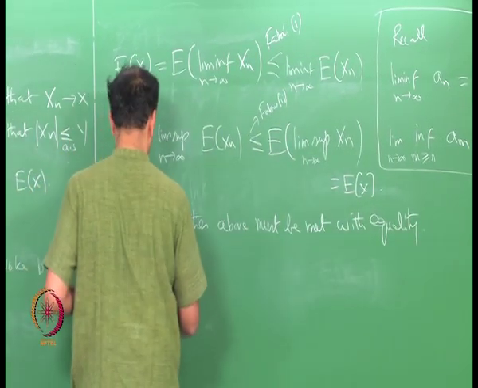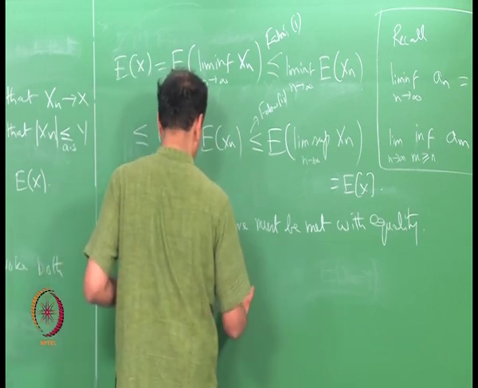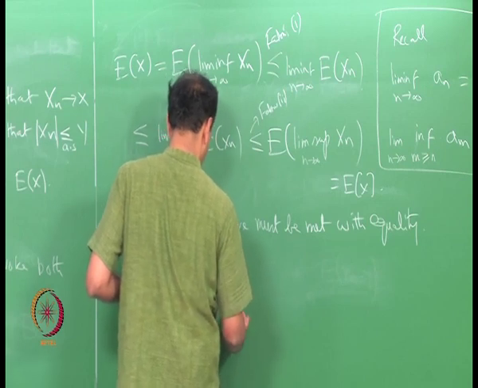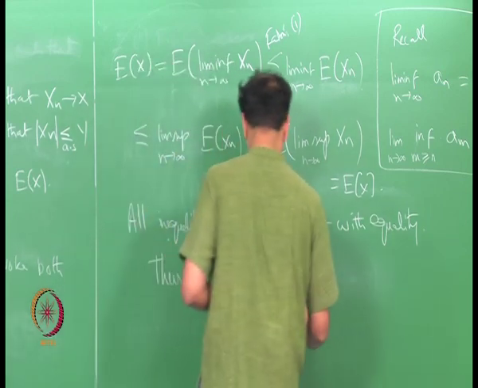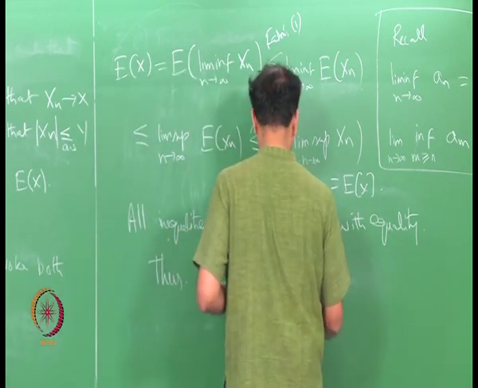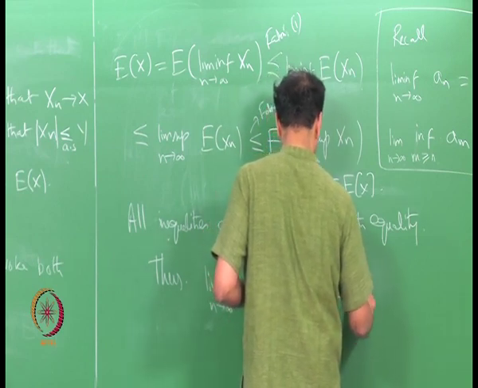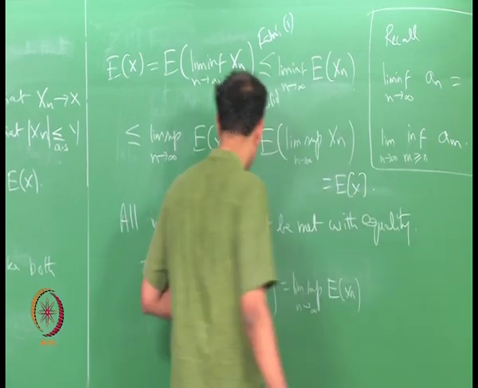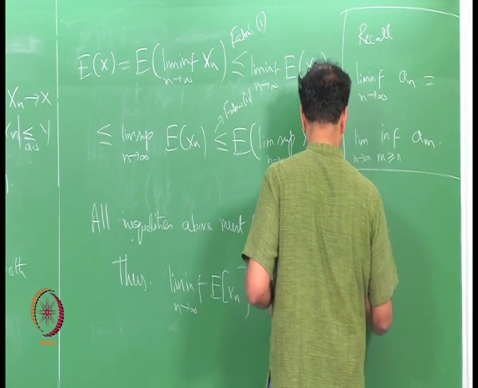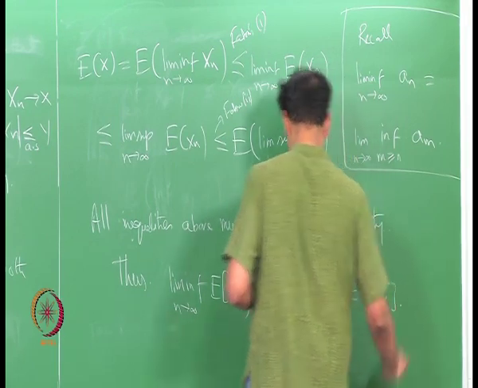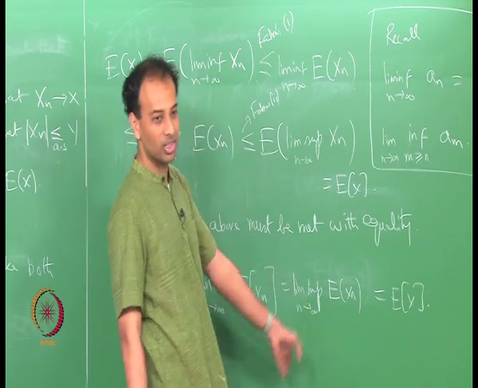Thus, lim inf of expectation of x n is equal to lim sup of expectation of x n, which is equal to expectation of x. And since lim inf equals lim sup, the limit of expectation of x n equals expectation of x.